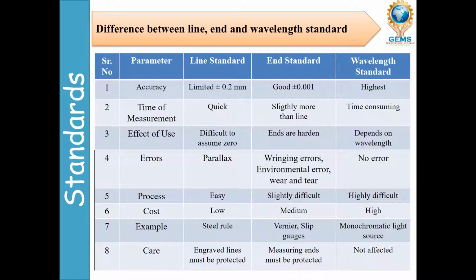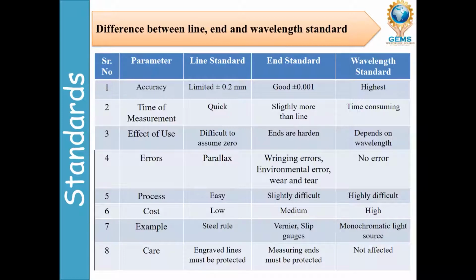In line standard, the accuracy is limited to plus or minus 0.2 mm. It may be 0.2 mm, or even up to 1 mm. In end standard, it is good, plus or minus 0.001. Accuracy is better than line standard. In wavelength standard the accuracy is highest. This is about accuracy.